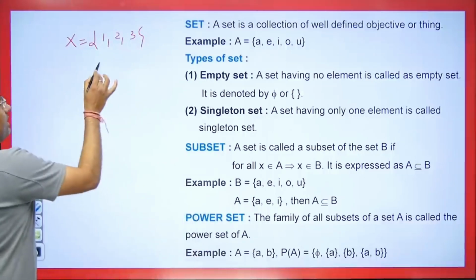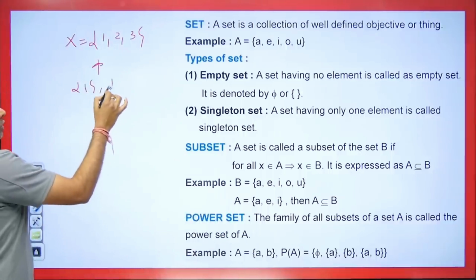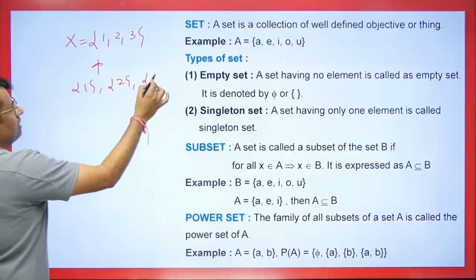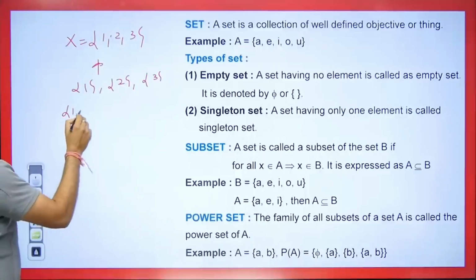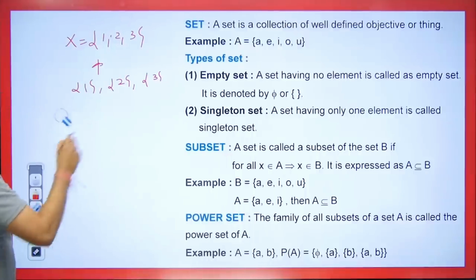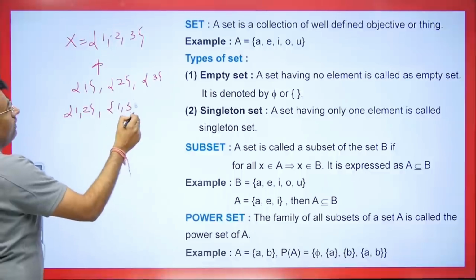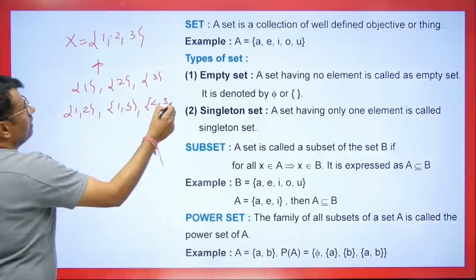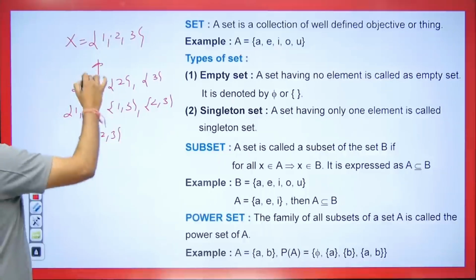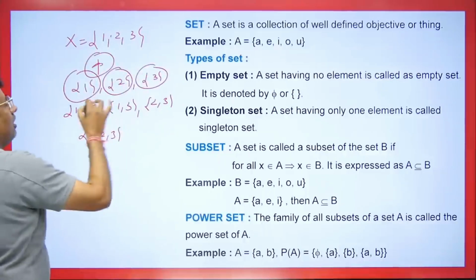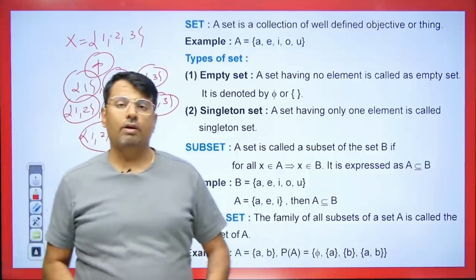First we will have an empty set where no element exists, right? Secondly, we will have ones where only one element exists. The second one will have only one element 2. The third one will have only one element 3. Students, {1}, {2} and {3}, all of them are subsets. It can be 1, 3 or we can consider 1, 2. So possible combinations are {1, 2}, {1, 3} or {2, 3}. Or we can get the whole {1, 2, 3}. So in total we can get 8 subsets.